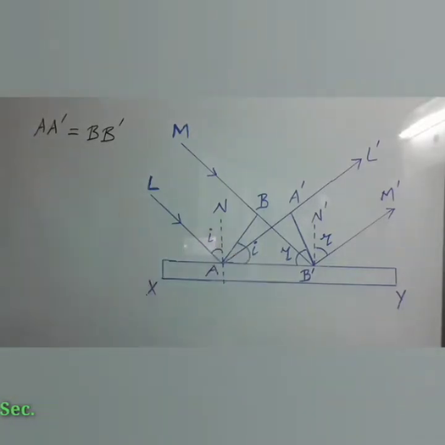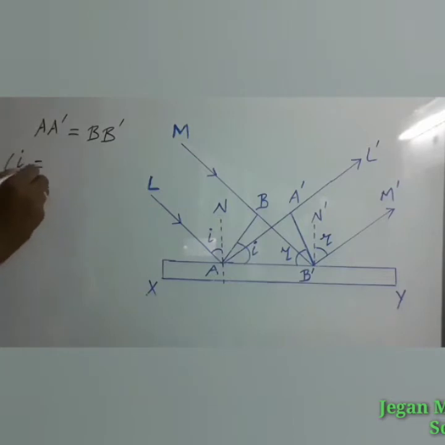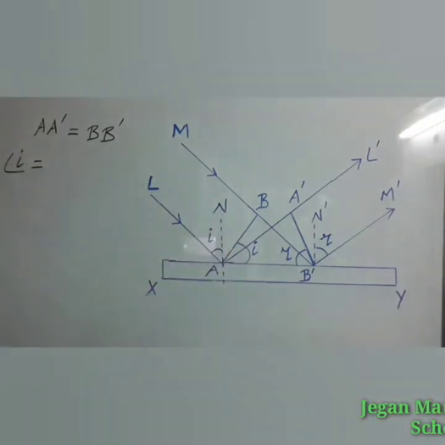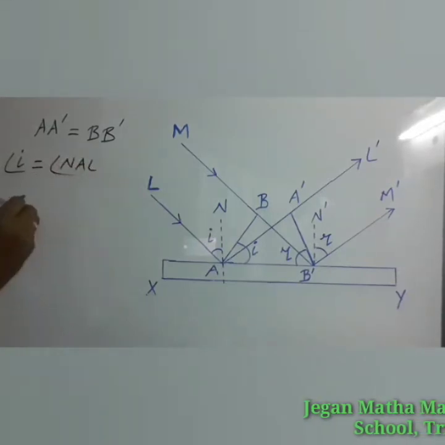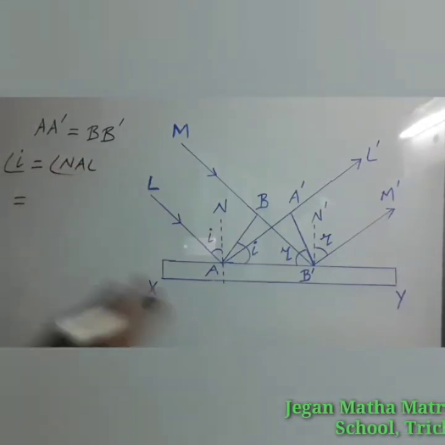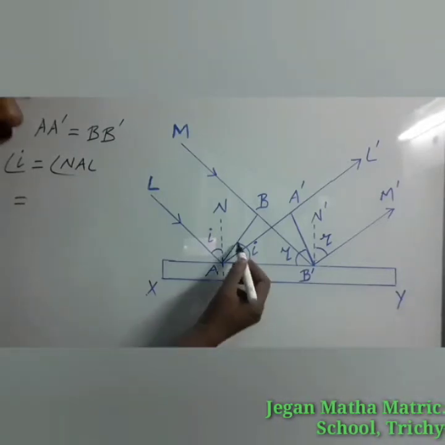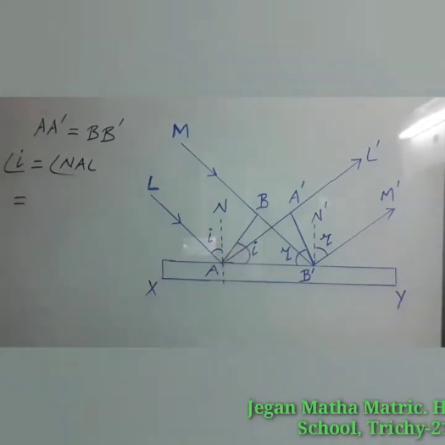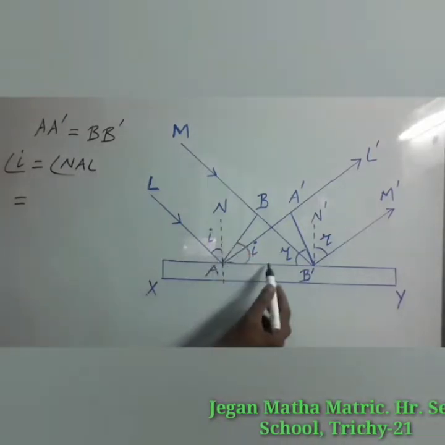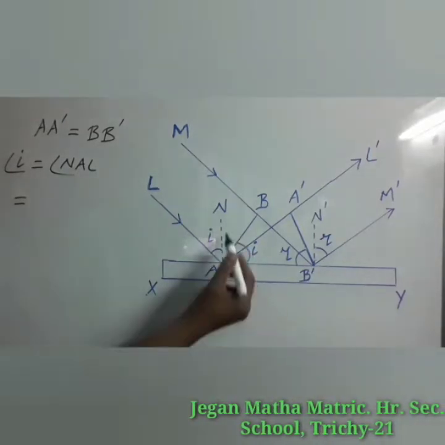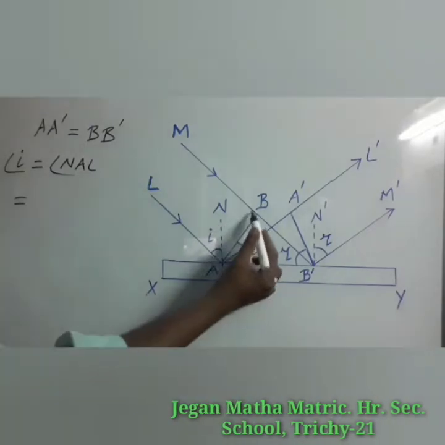First we have to find the angle of incidence. Angle of incidence I, that is equal to, directly we can write angle NAL. That is also equal to, here another one angle of incidence we have found. So how can we find? From this 90 degree we have to subtract this small angle NAB.